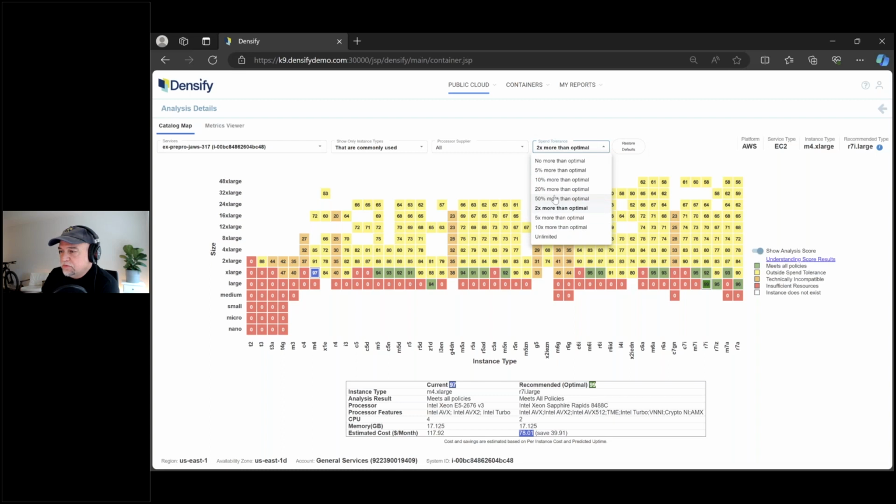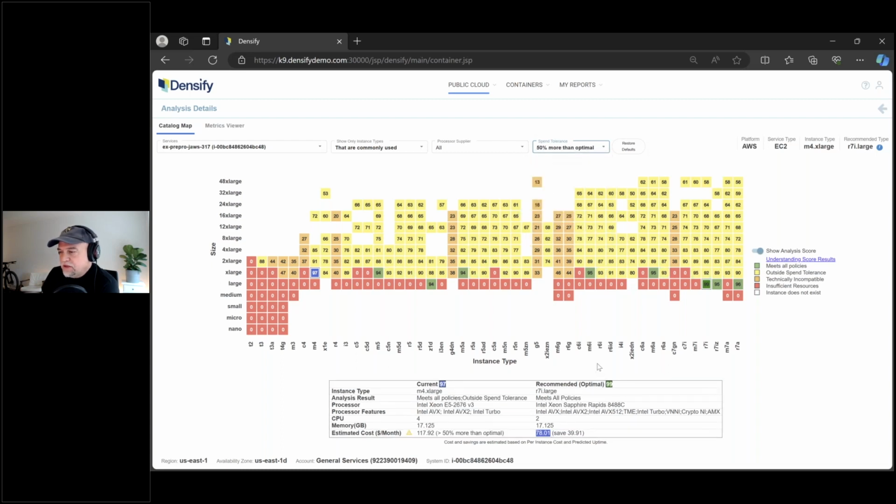Once I go down to 50% more, now you see there's only about, I think, 8 options here, including the optimal one. And the current one you're on is no longer an option. It's not within that spend tolerance anymore. So what we've done is we've defined a guardrail. It's like a giant FinOps knob that you can turn up and down, the spend tolerance, and I get different results. I get different options for what I can do. The engineers can still do whatever they want as long as it's within the tolerance.